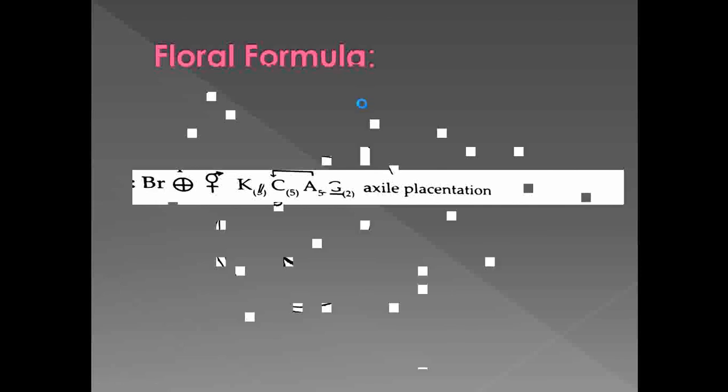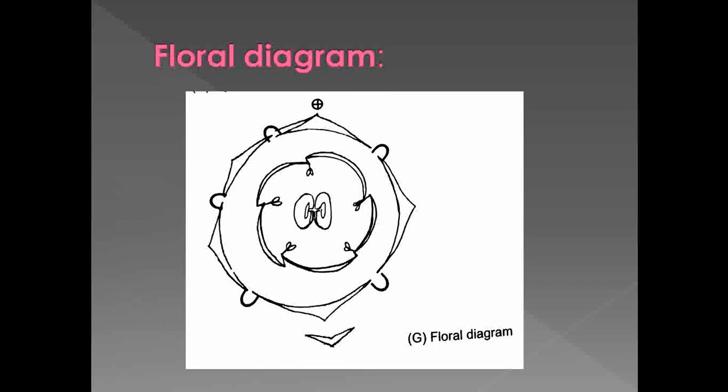Next we see the floral diagram. This is the floral diagram. As our flower is bracteate, this is the bract. After the bract, next comes the calyx. The calyx shows the presence of valvate aestivation, meaning the edges of the calyx lobes meet each other without overlapping. As they are fused, this is the sign which joins them.